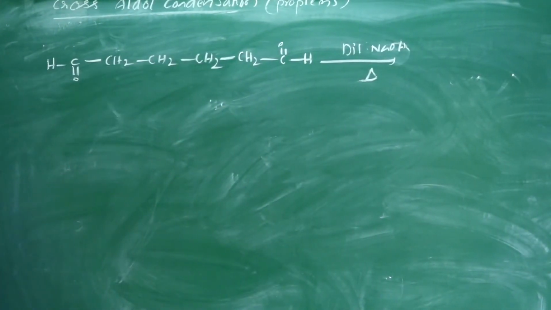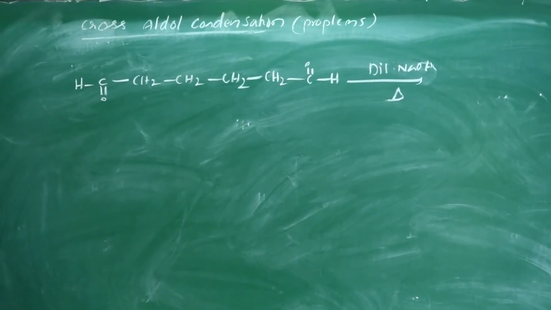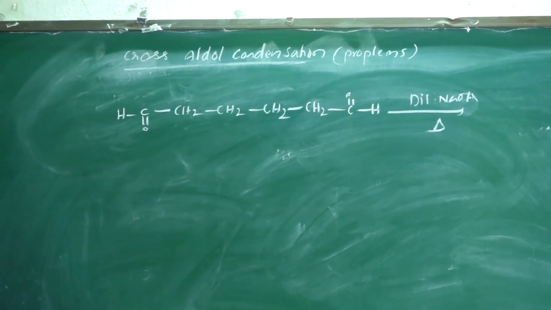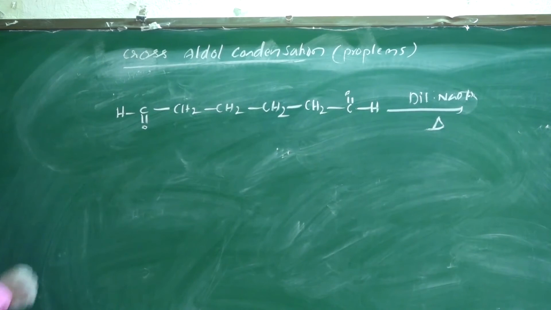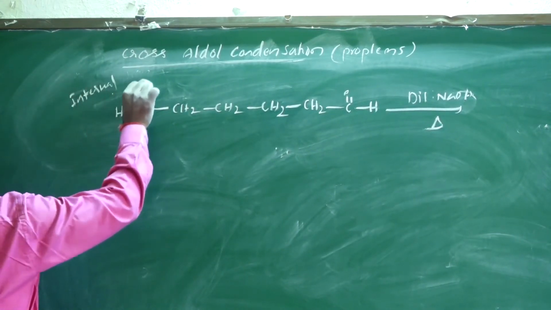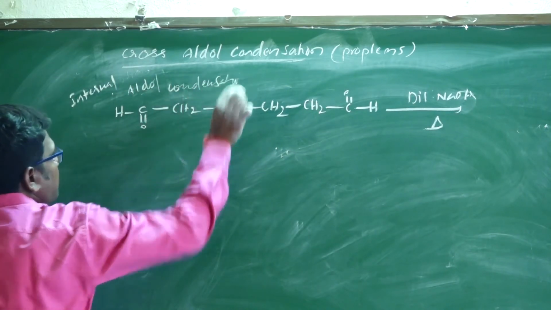What is the product? Here aldol condensation takes place because there are alpha hydrogens on both sides. So internal aldol condensation takes place.